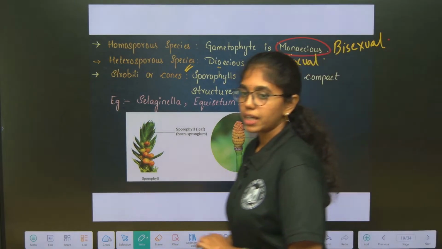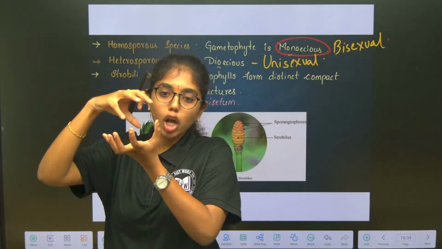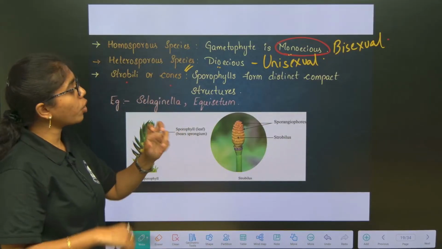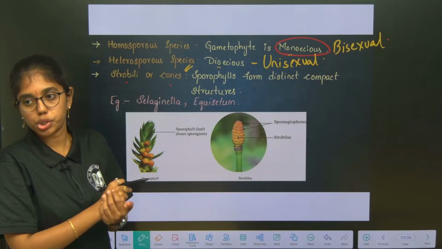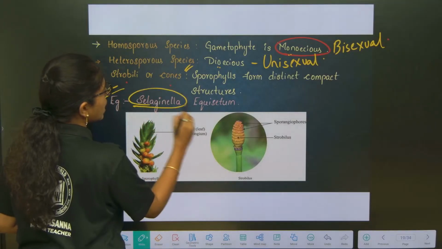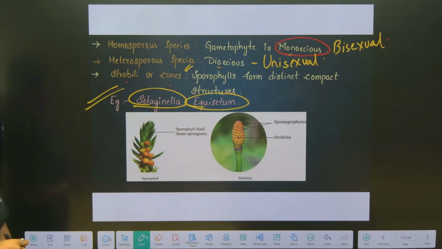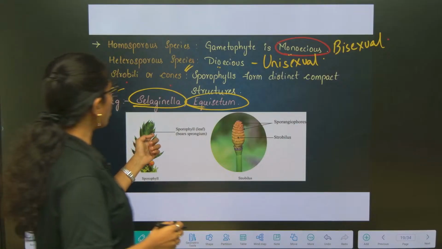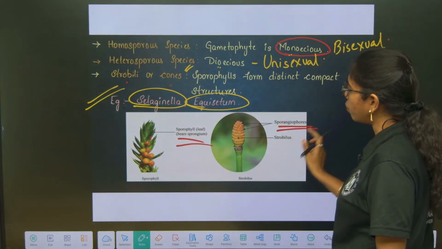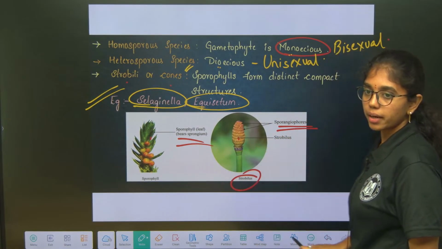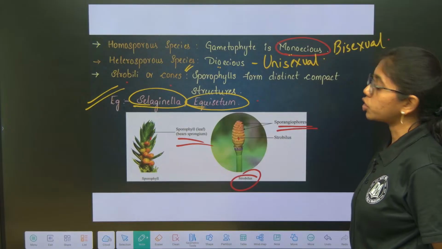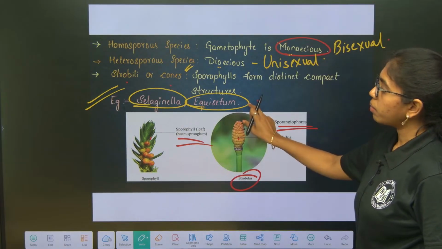Few of the pteridophytes have sporangia arranged into small compact cone-like structures, which is termed as what? Strobili or cones, where sporophylls will form distinct compact structures. For example, Selaginella and Equisetum. Here sporophyll bears what? Sporangia on the sporophylls and sporangiophores, strobili. Clear? Easy? Remember the examples where you can see strobili or cone condition in pteridophytes, Equisetum and Selaginella.